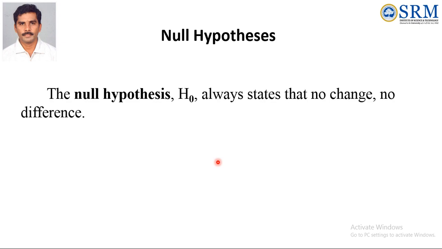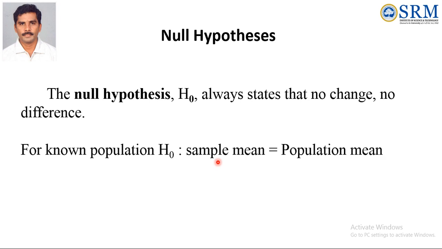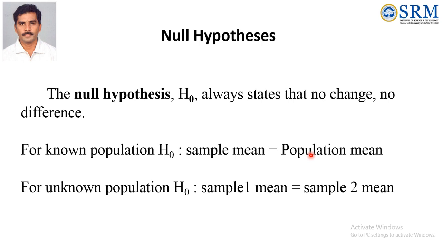The null hypothesis always states no change or no difference. So what is the notation of the null hypothesis? H naught. For the known population, sample value equals population value. For unknown population, sample 1 value equals sample 2 value. Here I am writing the mean, but it may be the variance or the proportion. Sample proportion equals population proportion, or sample variance equals population variance. Based on the problem, we can write. Here I am writing as an example sample mean and population mean, sample 1 mean and sample 2 mean.